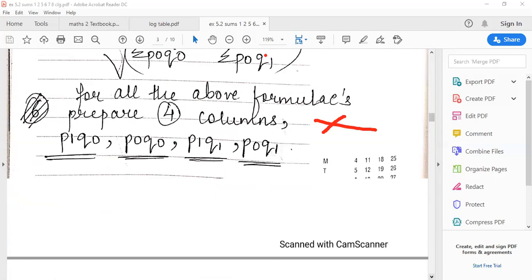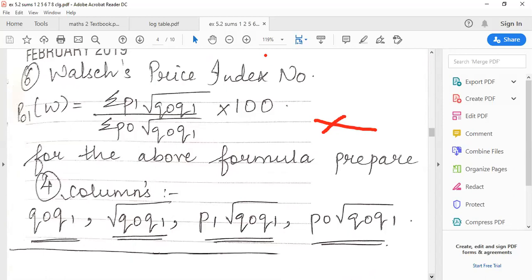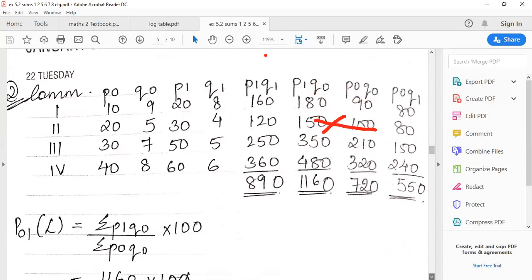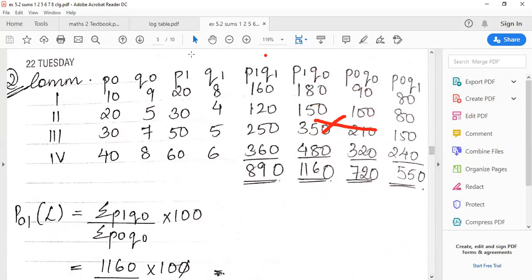Okay. Walsh's formula is remaining. This I will not teach you all today. This we'll do in the next lecture, that is tomorrow or whenever I send the video. So for the time being, don't go to Walsh. Leave Walsh over there. Okay, so this is our sum number 1. So in sum number 1, we'll be solving the sum. Just give me 1 second. Just erase all these.